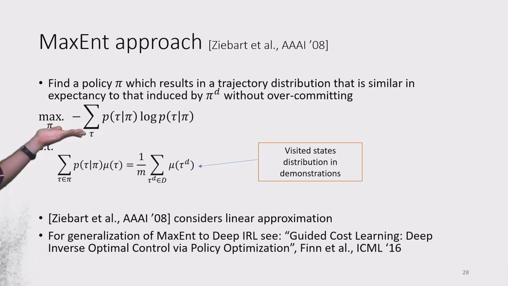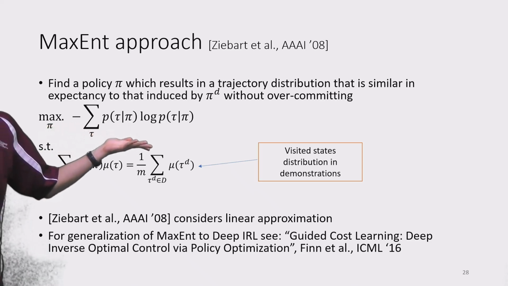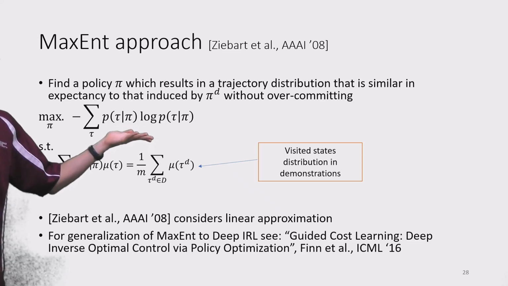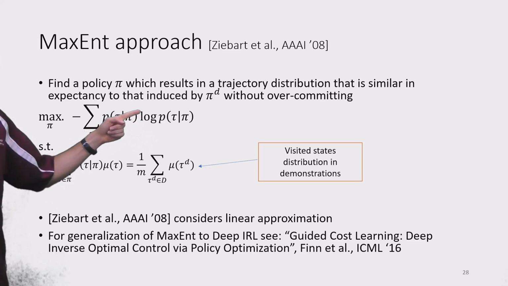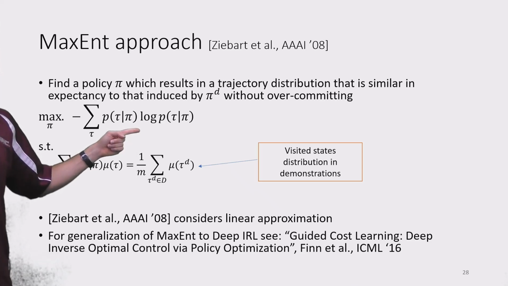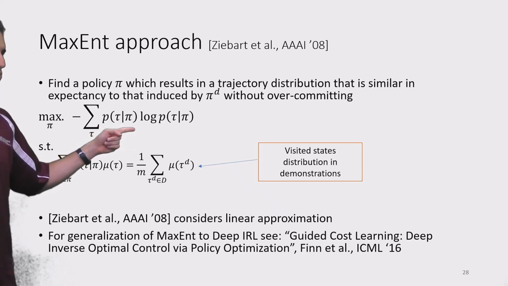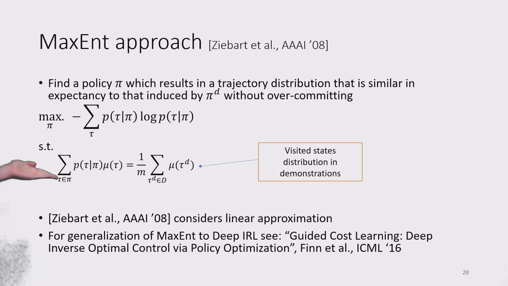We'll try to maximize the entropy of our policy. Hope you remember that this is the definition of the entropy of a distribution, right? Subject to, well, under what constraint?